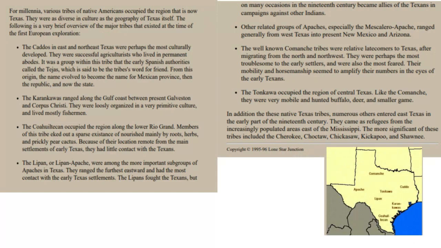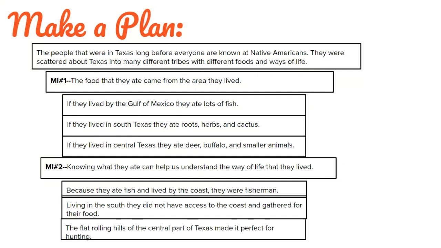This is the information that you're going to use, as well as if you want to go on the internet with a parent and look for other facts. But here is the paper that was given to the people doing the paper version of online. So read over this, take some notes about what you want to write about. Then you have to come up with a plan, because we've already been told exactly what we're writing about. We don't have to plan that.